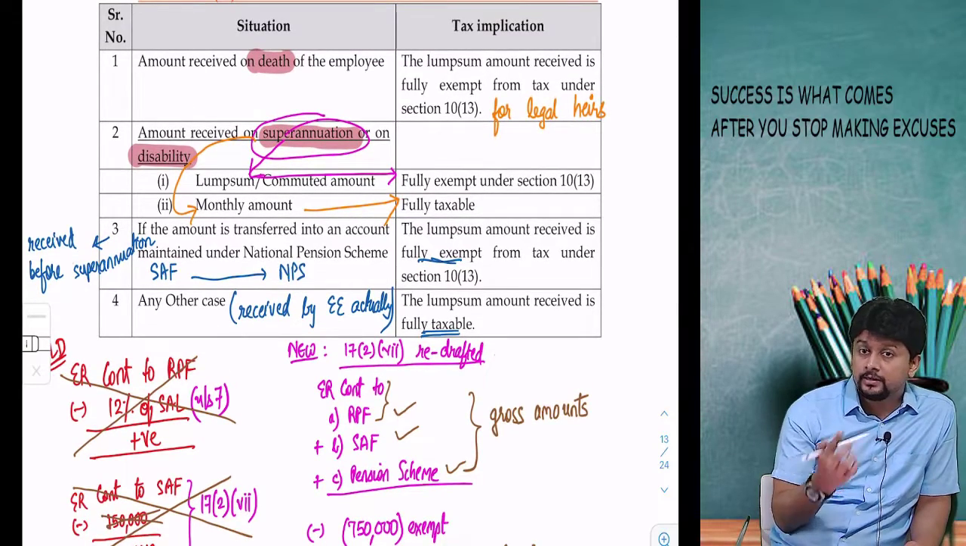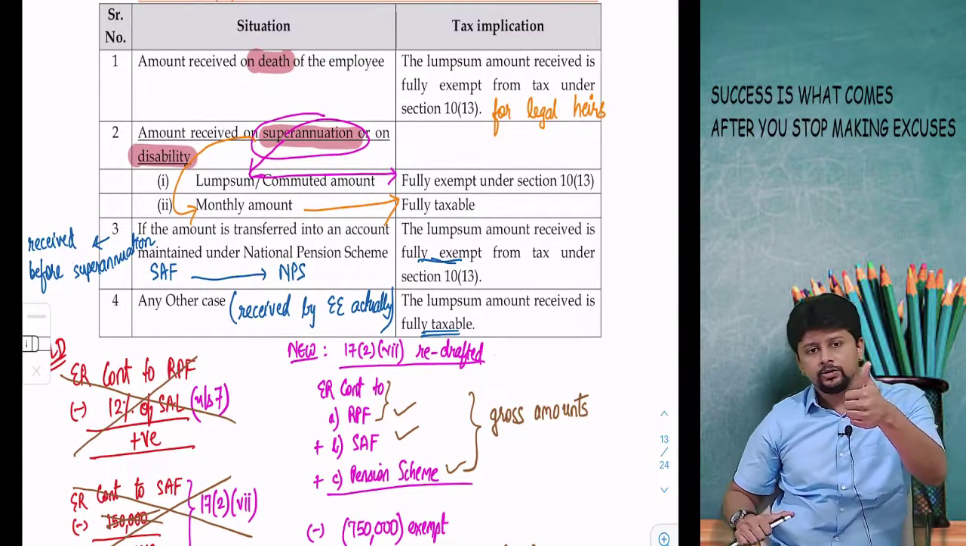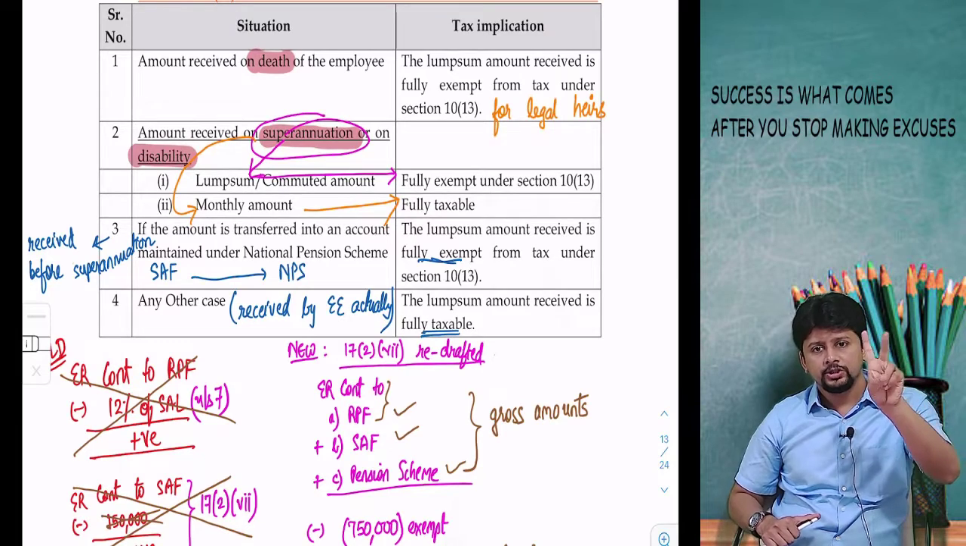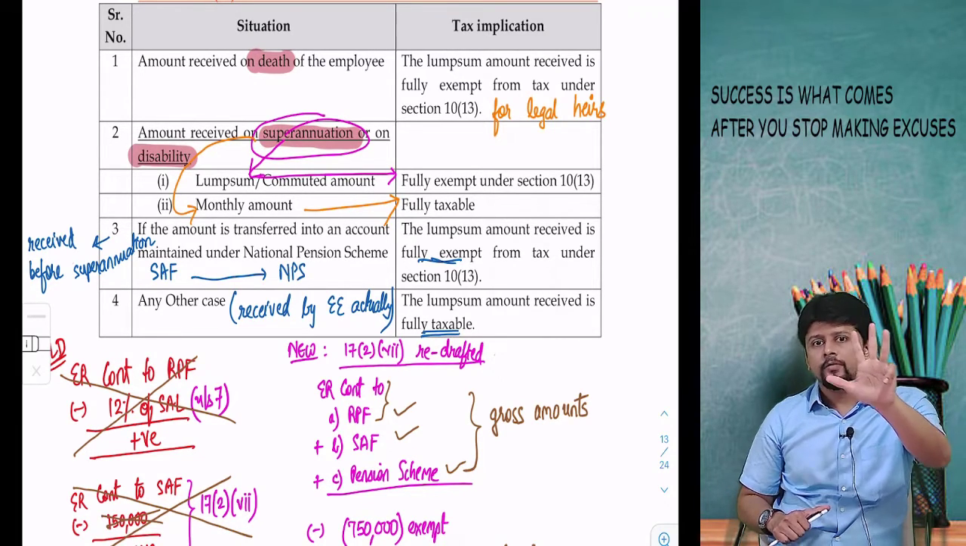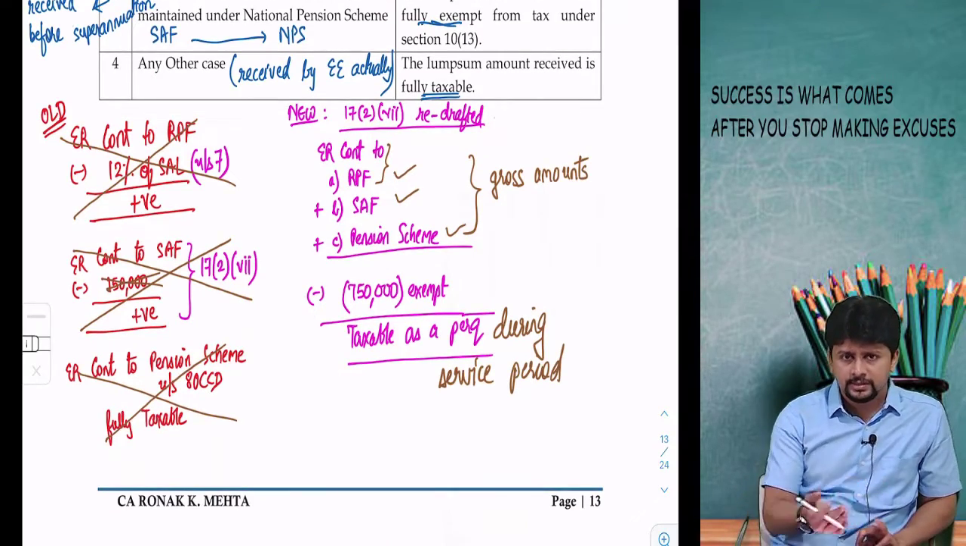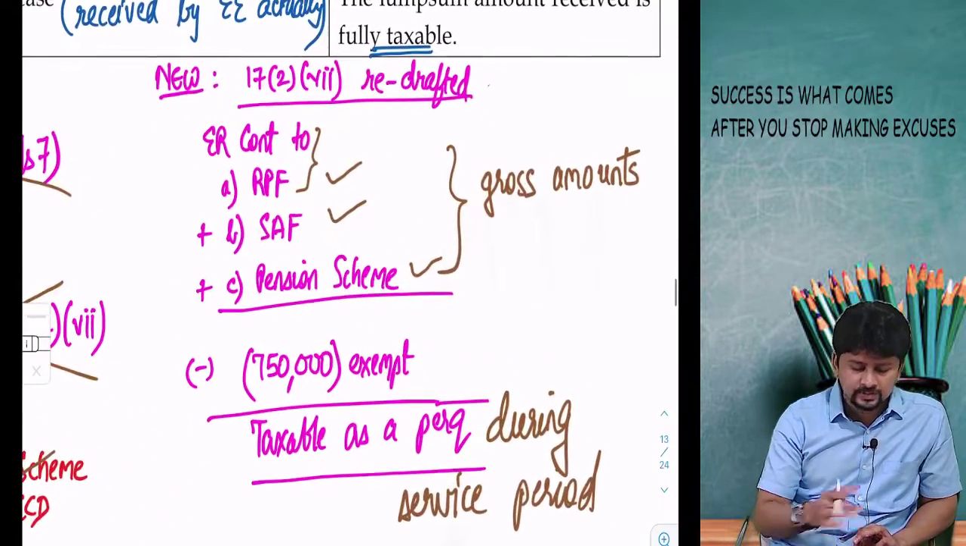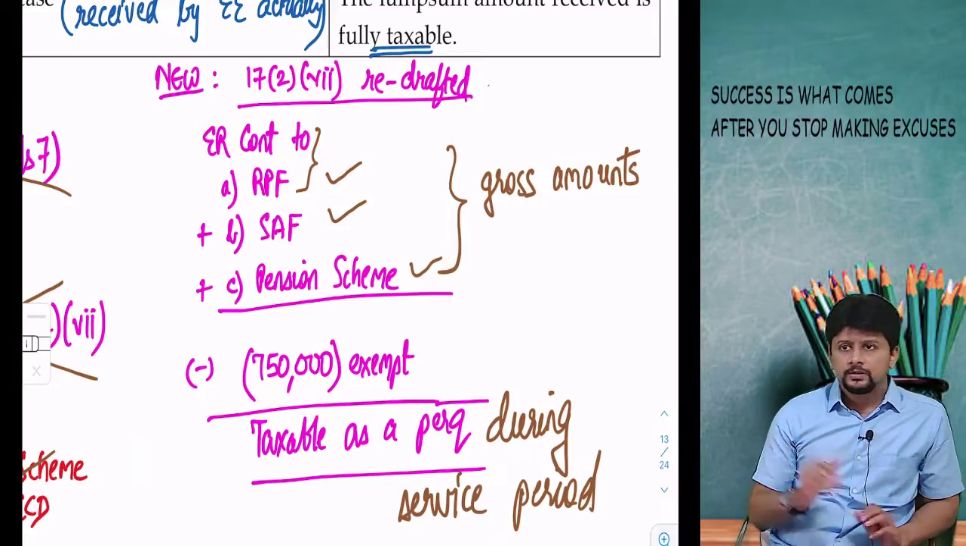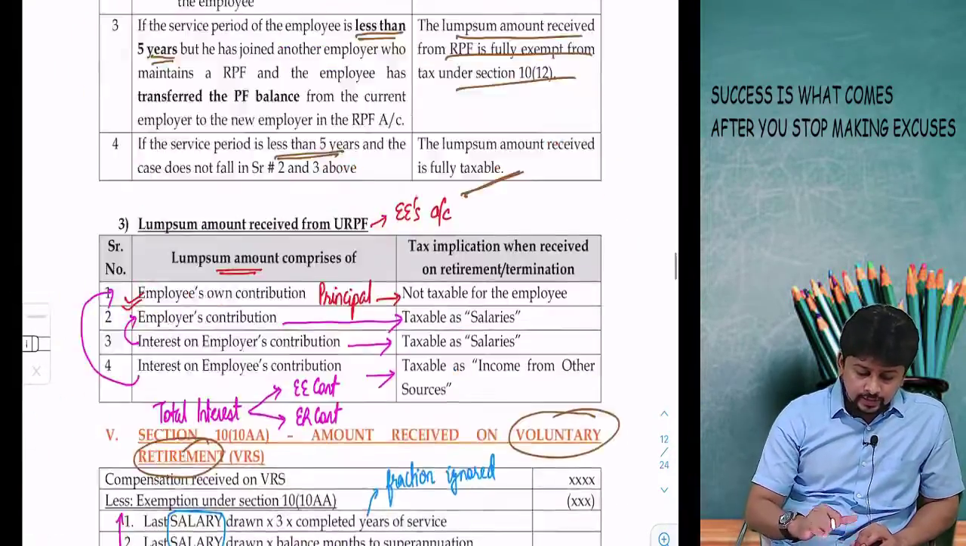Important things in retirement benefits, I would say: gratuity, formula based; pension; leave salary; provident funds. And for provident funds during the service period there are amendments. There is this new clause number 7 inserted. This brings us to the end of retirement benefits.